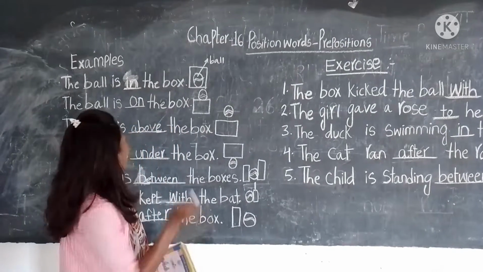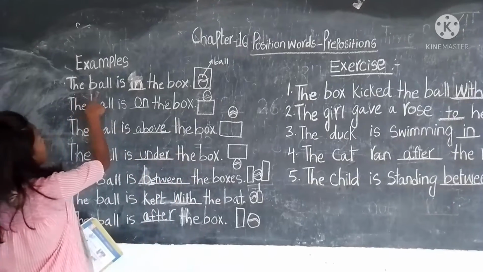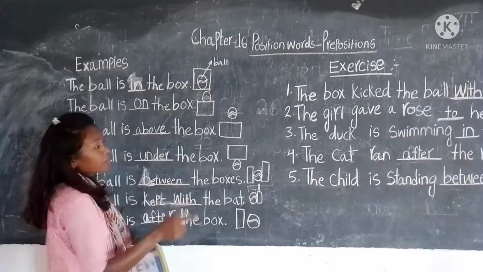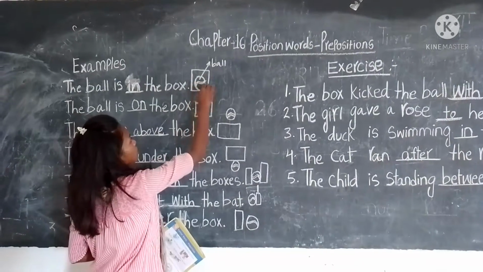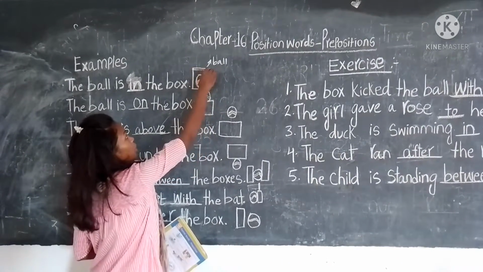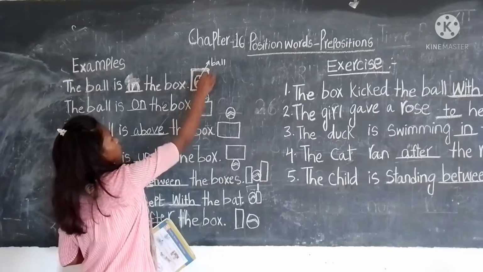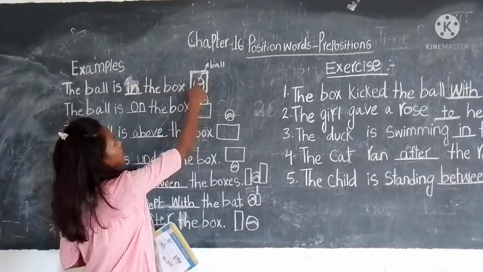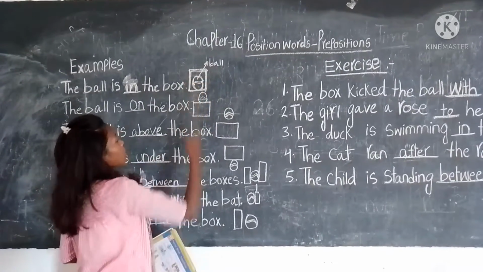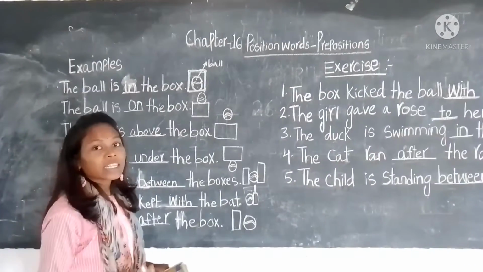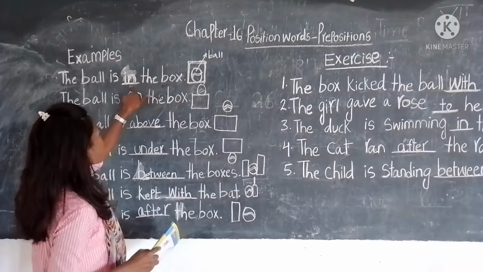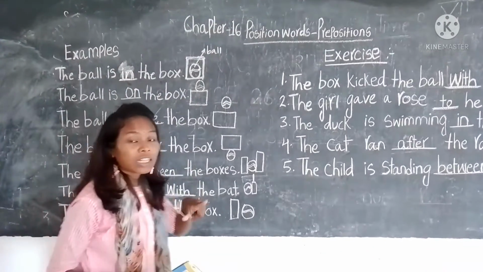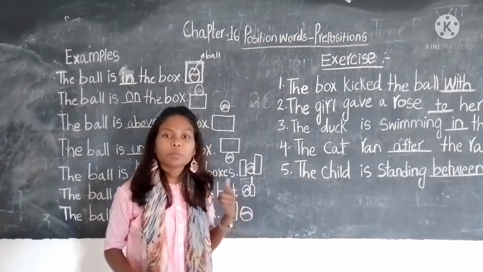So I will explain that the ball is in the box. The sentence is saying that the ball is in the box. We have used the preposition in before a noun. Your preposition will come before a noun or a pronoun.